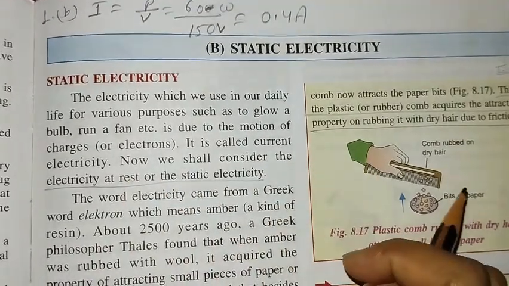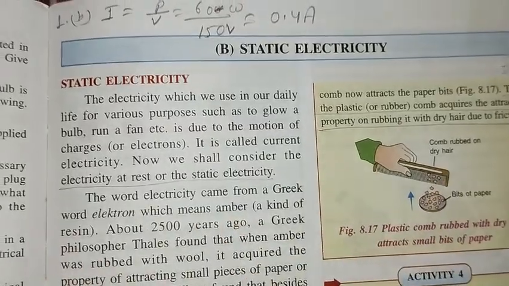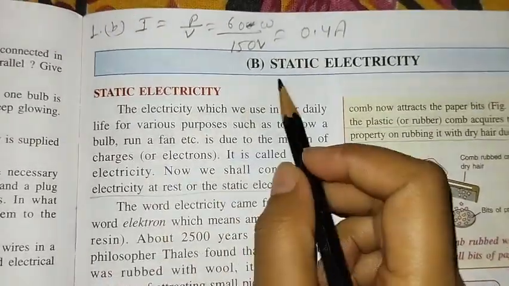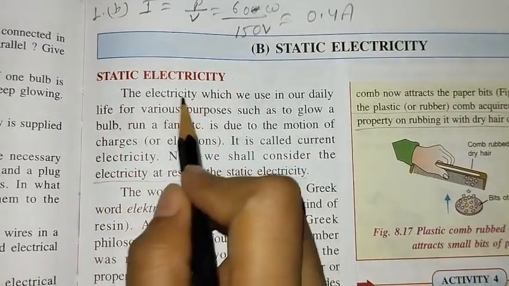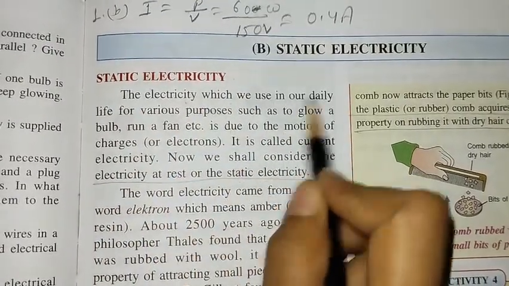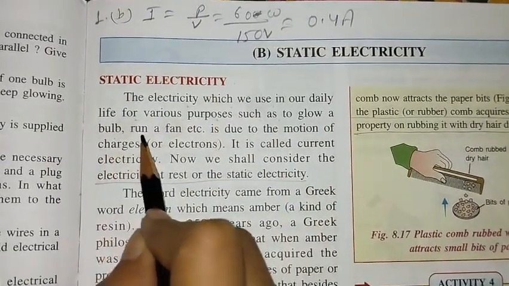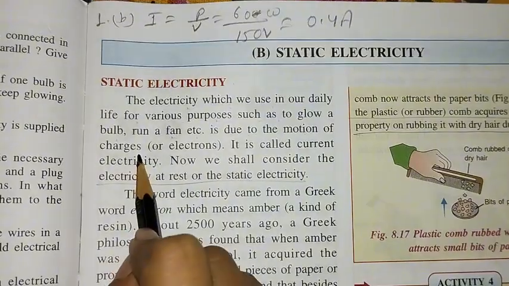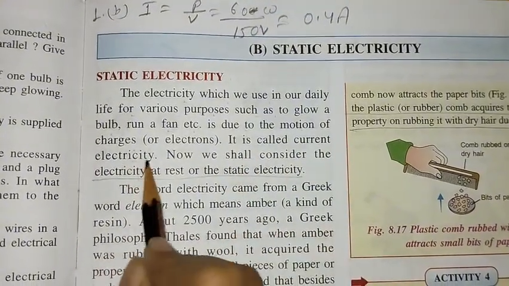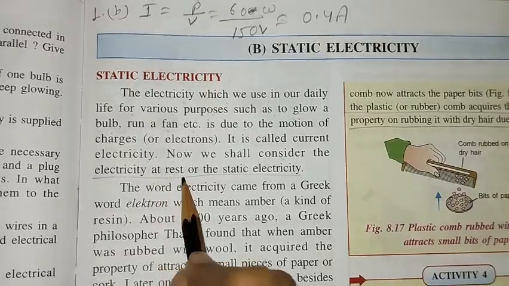Today we will continue the second part of this chapter number 8, electricity. So this is the second part, that is static electricity. The electricity which we use in our daily life for various purposes, such as to glow a bulb, run a fan, etc., is due to the motion of charge. It is called current electricity. Now we shall consider the electricity at rest, or static electricity.